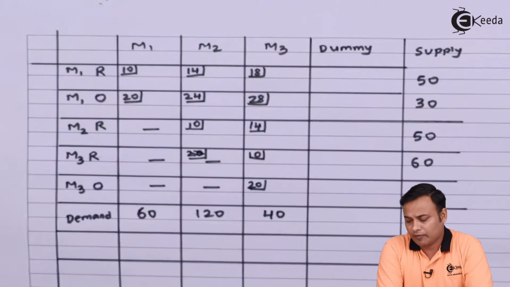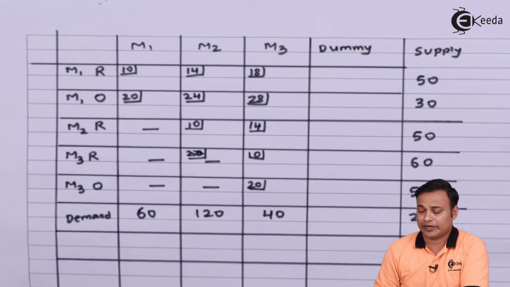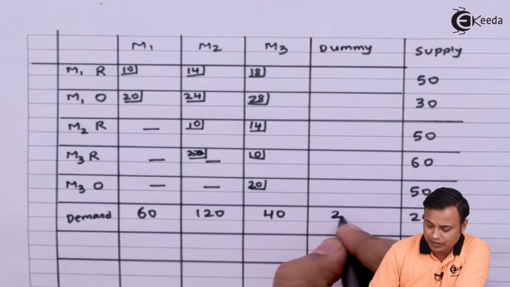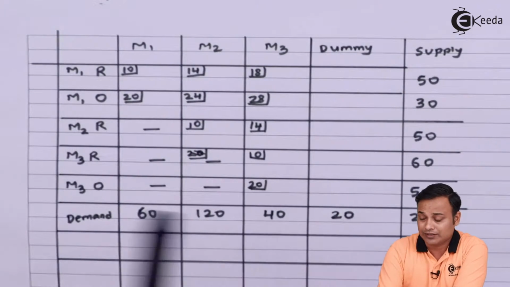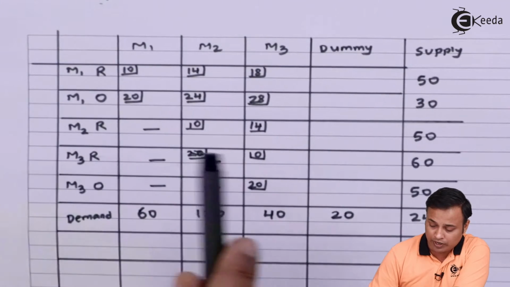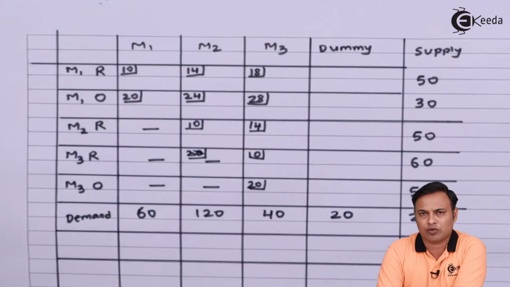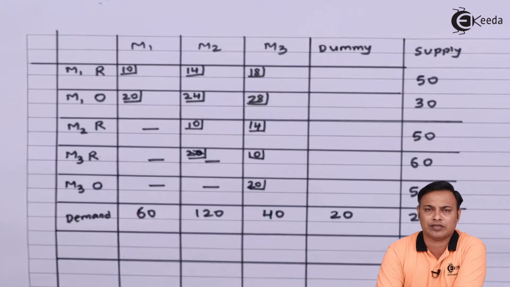So we have noted the whole problem as it is, and now we need to balance the problem. If you look carefully, I have added a dummy column here, and with the dummy column I will have a demand of 20. So this will be 60, 180, 220 and 20, 240. Now the next thing is what amount I should put in this dummy. In general, in almost 99% of the problems we have solved, the dummy will always have zero cost, because dummies are all imaginary numbers just inserted so that they help us to complete the solution.